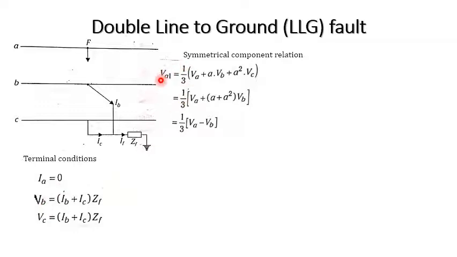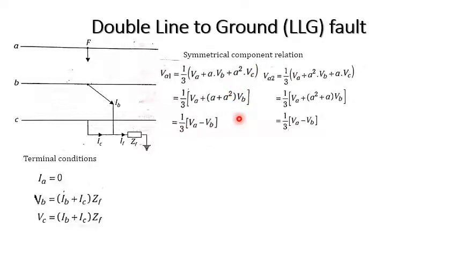So we calculate VA1 is equal to 1 by 3 times of VA plus A into VB plus A square into VC. Since VC is equal to VB, substitute that, and we will get VA minus VB. Similarly, VA2 is equal to 1 by 3 times of VA plus A square into VB plus A into VC. VC is equal to VB, so we get A square plus A into VB. We know that 1 plus A plus A square is equal to 0, so A plus A square will become minus 1. Substituting that, this is going to be minus VB.